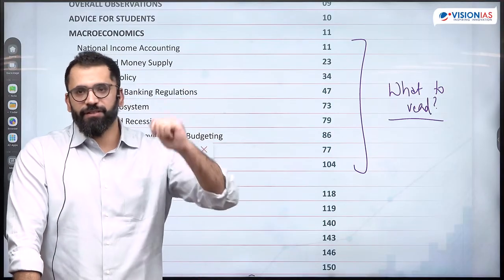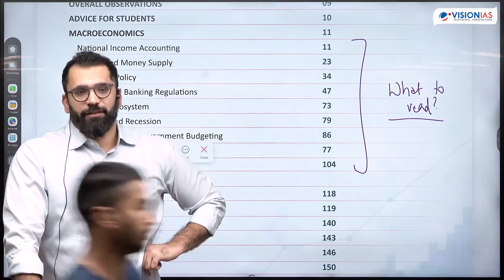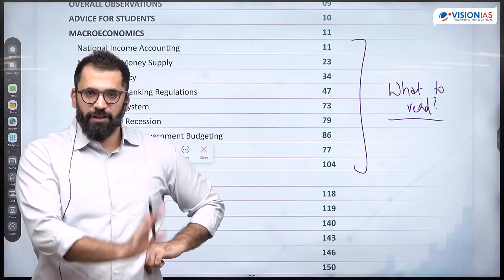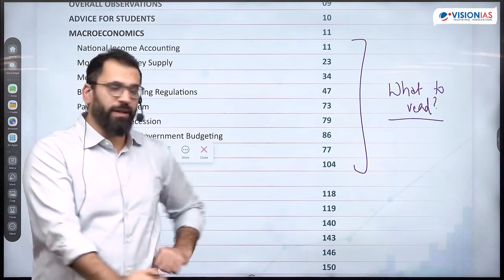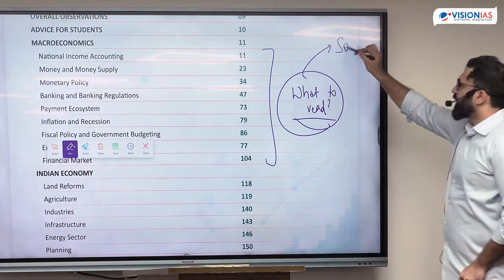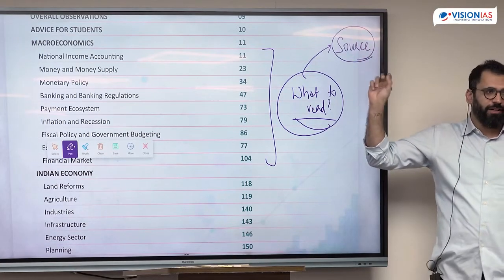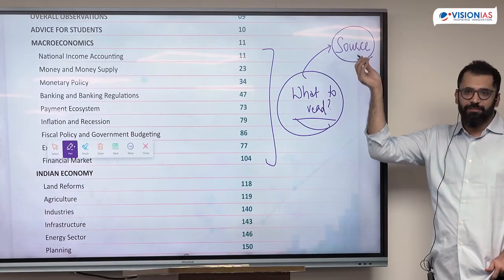So that question with respect to previous year does not stand because we already know what has to be read. Here we need to first figure out what has to be read. Once you have figured this out, then only you can figure out a source to read. It's not the other way around that we'll have a source first and then we'll decide what to read.